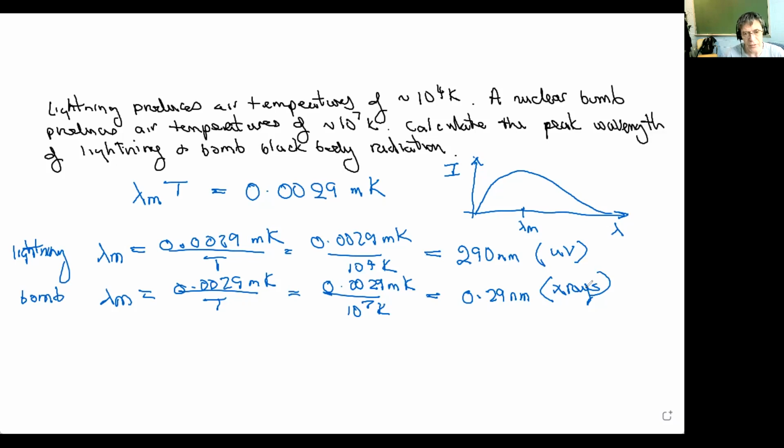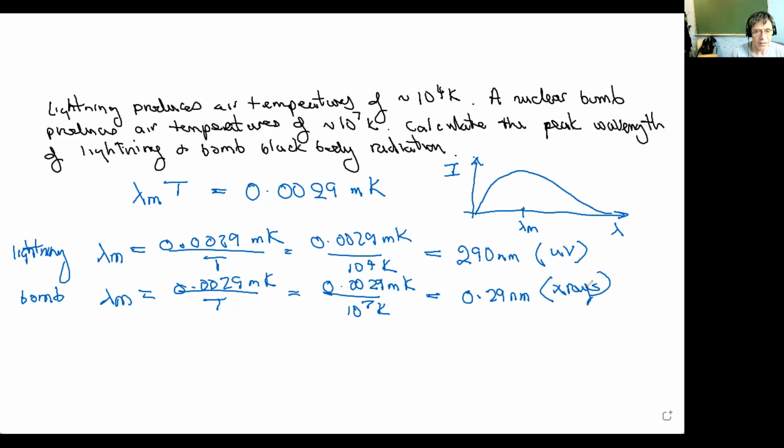And well, we've probably not seen a nuclear bomb explosion, but you would see the nuclear bomb as visible light. But the peak of that light is actually a long way from the visible light. It's in the X-ray region of the electromagnetic spectrum. Anyway, this was an example of black body radiation. As I say, all objects, you, I, and everything else emit black body radiation. The amount emitted goes as the fourth power of the temperature. And the peak wavelength is related to the temperature also.